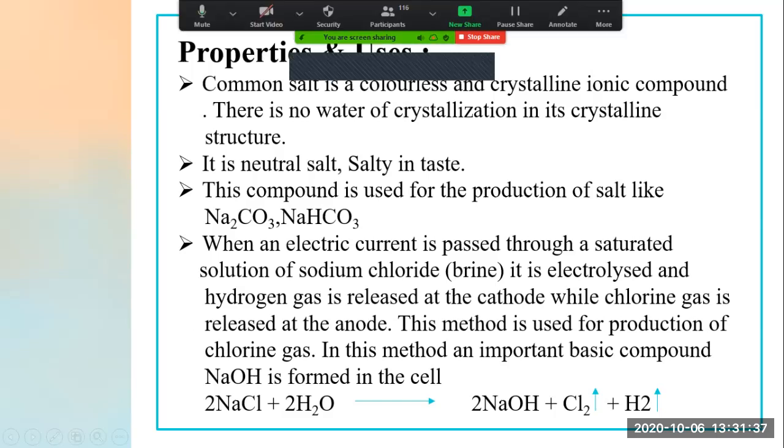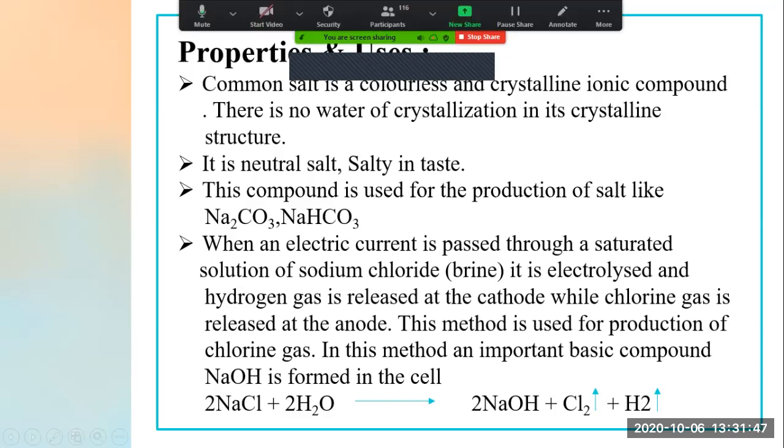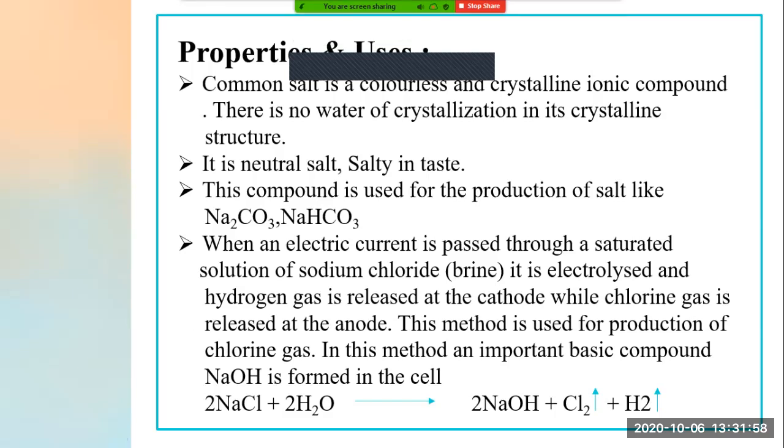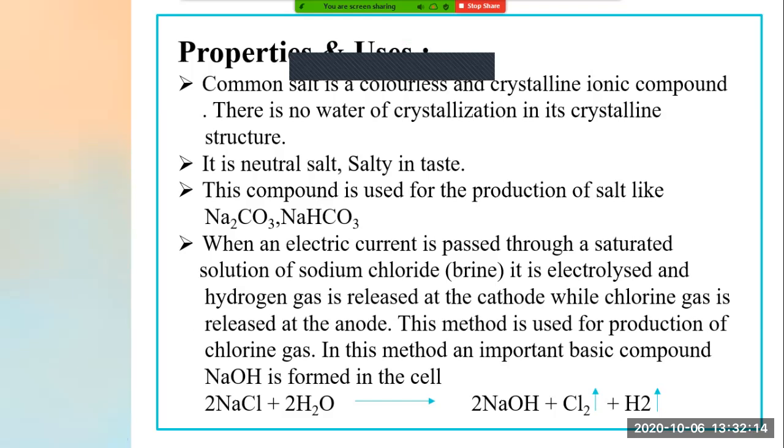There is no water of crystallization in its crystalline structure. Now, what is this water of crystallization? Previously, in the acids, bases and salts chapter, we learned the process of crystallization, right? We took some water, boiled it, and slowly added some substance until it became saturated. Then we let it cool down, and after it cooled we found that crystals of that substance had formed.